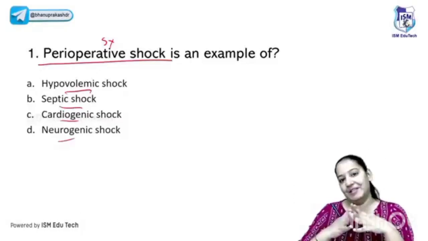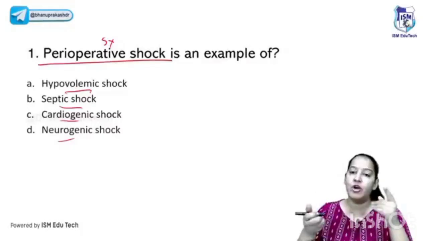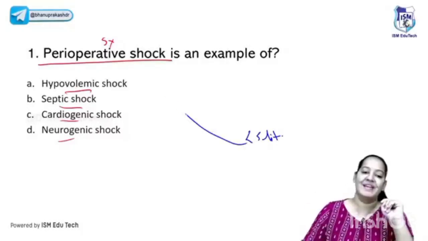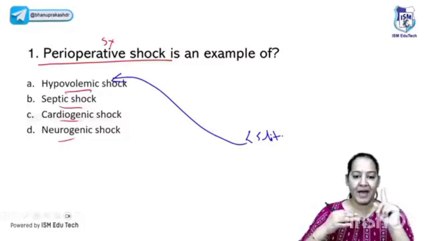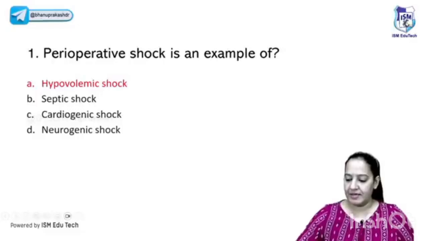So during surgery, the patient can bleed. Sometimes the patient can bleed too much. Because of the bleeding, the volume of the blood will be less than 5 liter. Yes, absolutely right. And this will lead to hypovolemic shock. Is it right? Why are you not answering? So perioperative shock is hypovolemic shock. Let me see. Yes, very good.